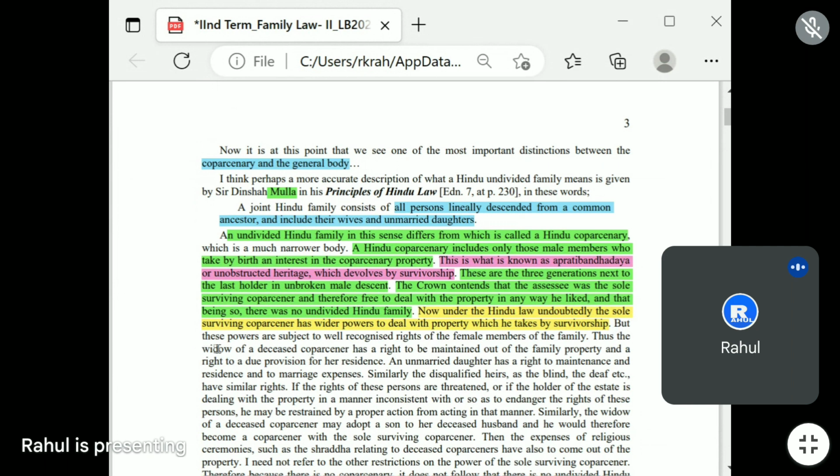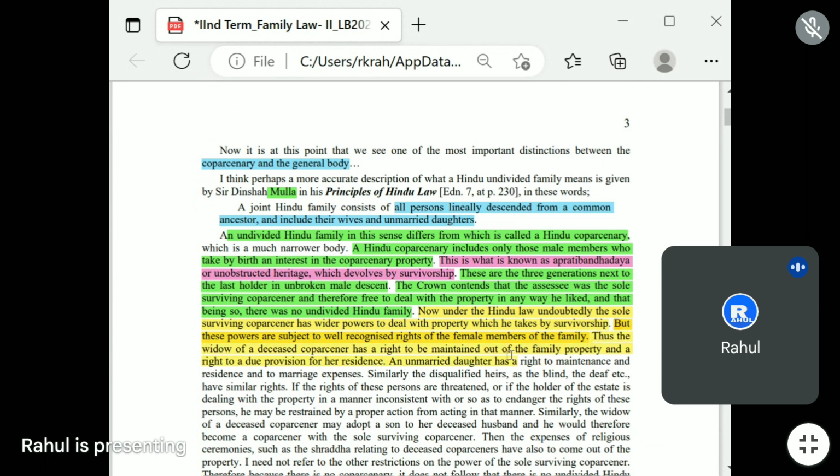But these powers are subject to well recognized rights of the female members of the family. Thus the widow of a deceased coparcener has a right to be maintained out of the family property and a right to due provision for her residence also.